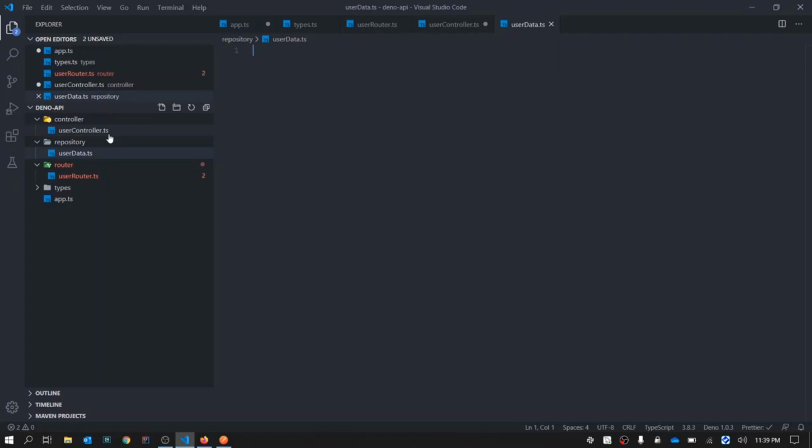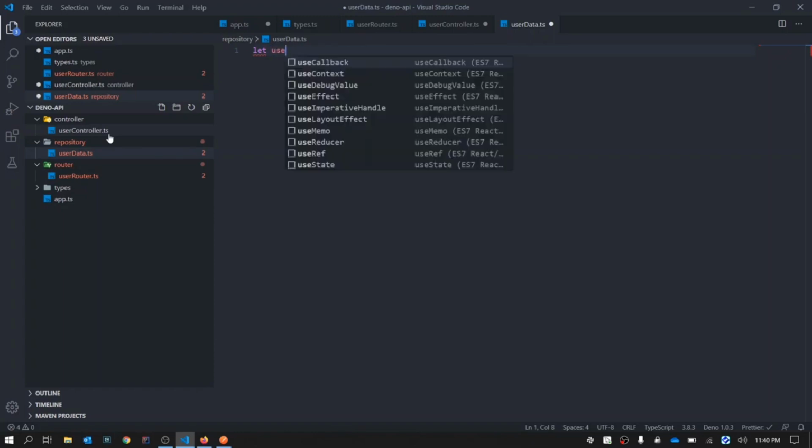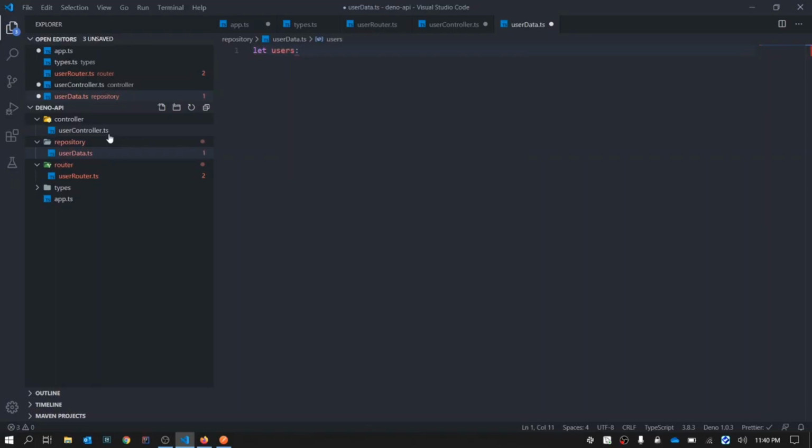Here, I won't be doing anything. I'll just define a few users. So I'll say const, no, not const, let. I won't be using const because this data will be modified later. If you write const, you cannot modify the data later. So let users. Now we have to use TypeScript.